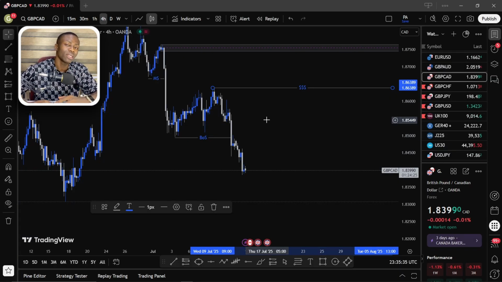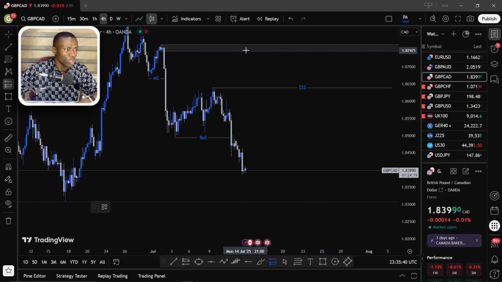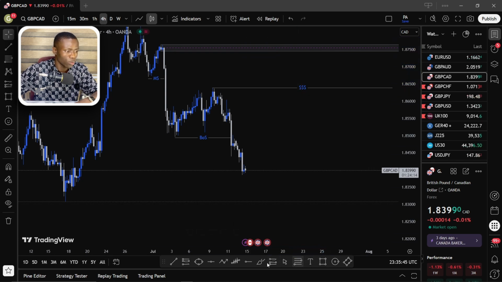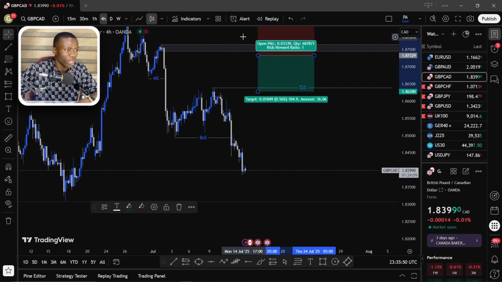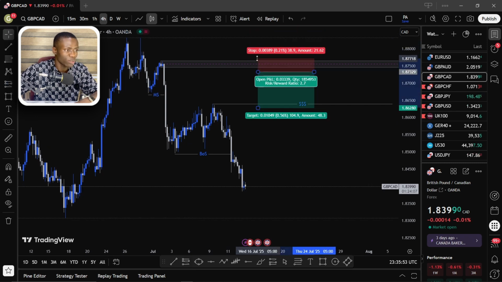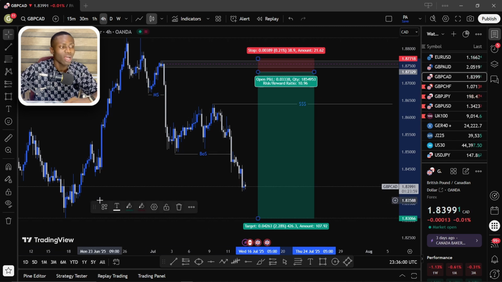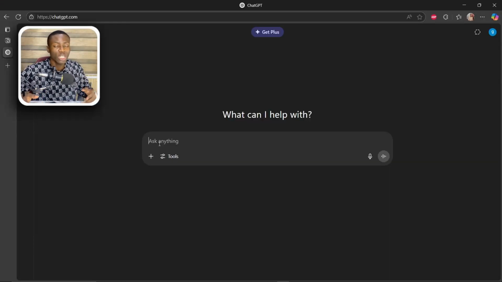Now, when I do the setup like this with this strategy, the next thing is I set my entry here. So here becomes my entry. Usually once I have it set up like this, since I'm selling, here becomes my entry, and then I have this area as my stop loss, and then way down here as my take profit, targeting this other low here. However, I will take my profit at 1:3 if I see that the market is trying to move for me. So now here's how we are going to use ChatGPT to improve our trading strategy.